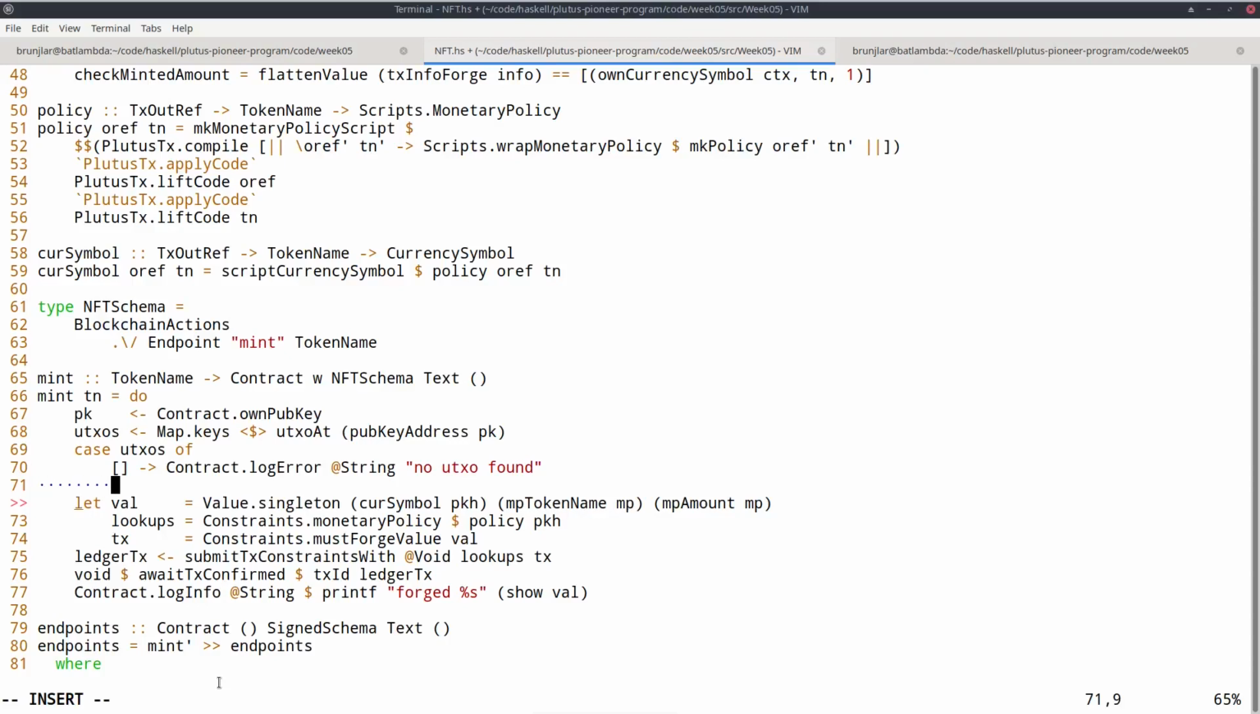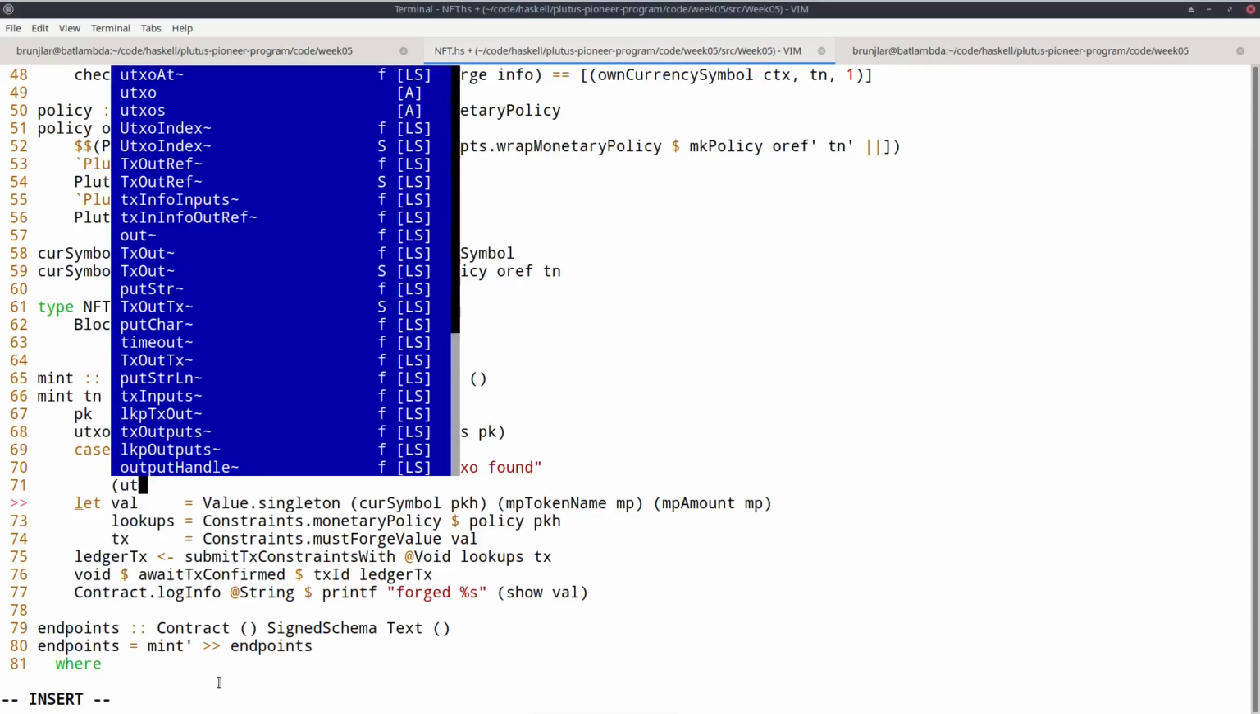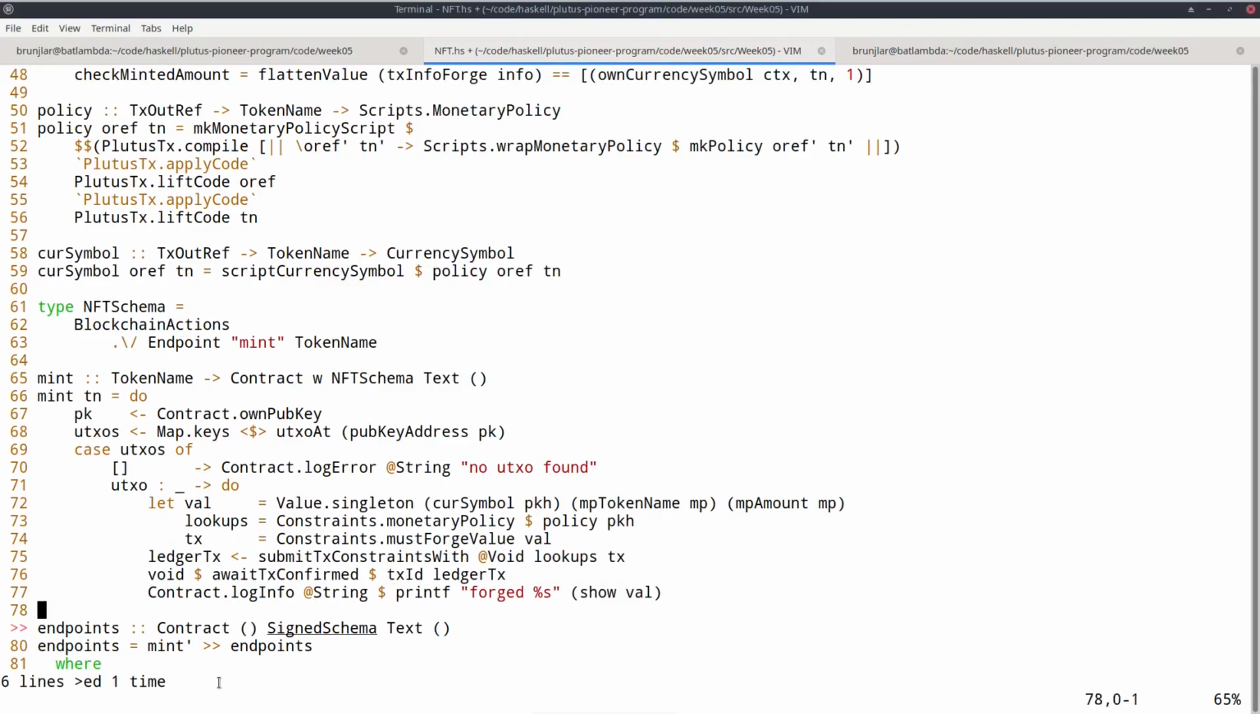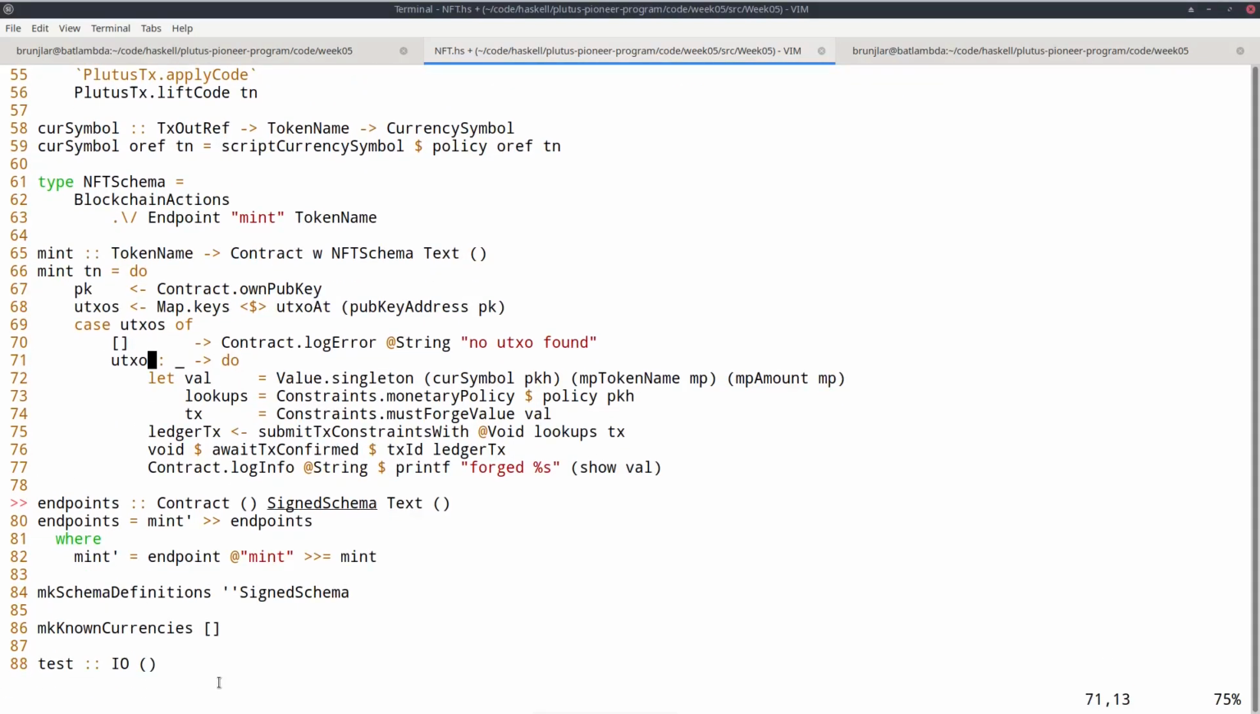Okay, and if there is at least one, in that case we have a head of the list and then some tail, and we can just take the first UTXO we find and continue with this. So now we have our UTXO, or actually probably I should call it oref because that's what I called it earlier. And maybe here I should call those orefs just to be consistent. Okay, so now I can follow the previous contract.